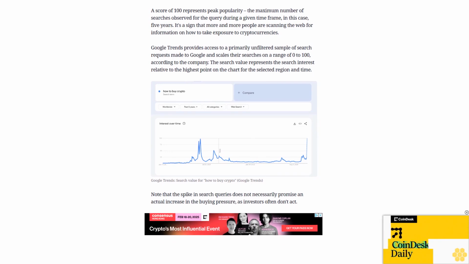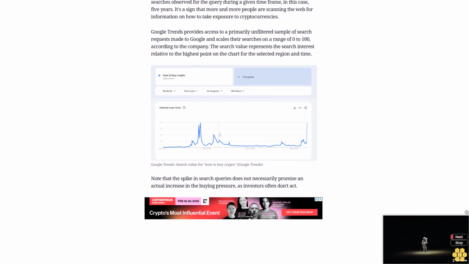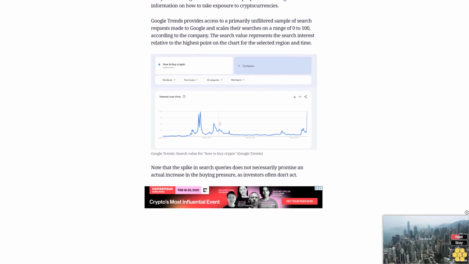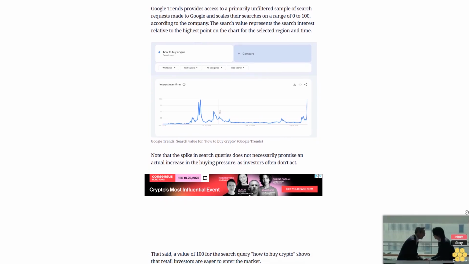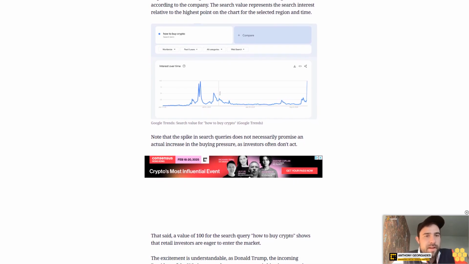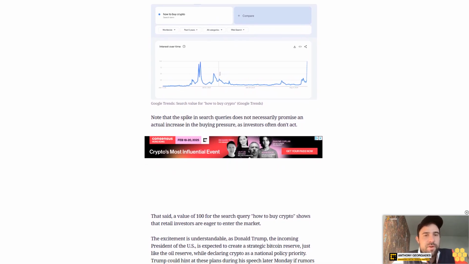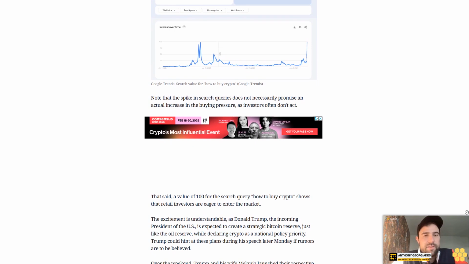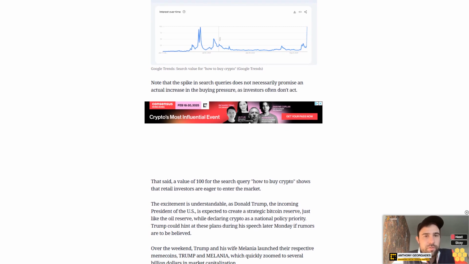Over the weekend, Trump and his wife Melania launched their respective memecoins, Trump and Melania, which quickly zoomed to several $billion in market capitalization. According to some analysts, Trump's decision to debut his memecoin has flipped the Overton window, meaning what was once considered a fringe has now entered the mainstream. If everything is now legal, many startups will try raising funds by issuing tokens as explicit crypto equity. As a context, the SEC distorted the market for the last decade by forcing founders to obscure the obvious analogy between tokens and equity. But there is nothing morally wrong with moving equity from spreadsheets and Nasdaqs to blockchains, Balaji Srinivasan, the former CTO of Coinbase, said on X.